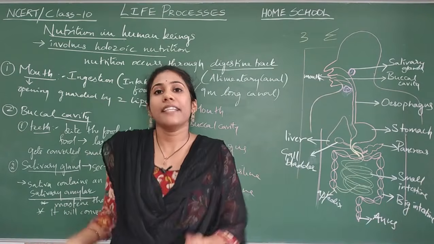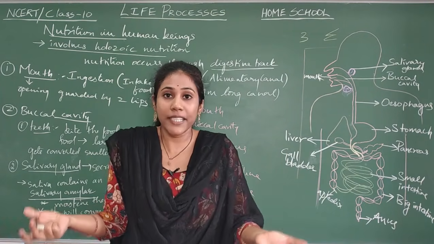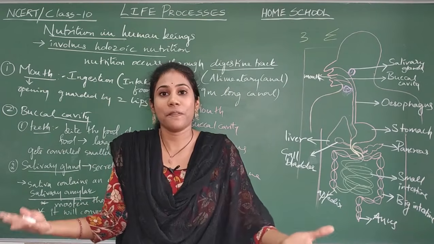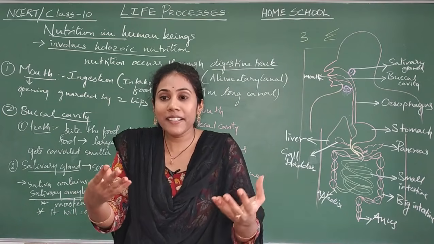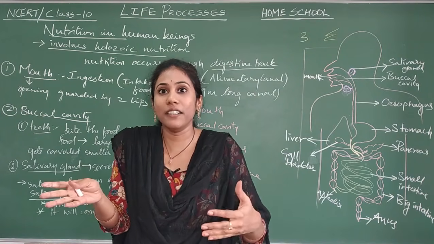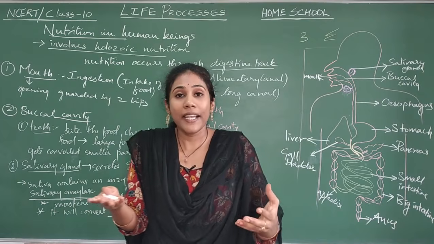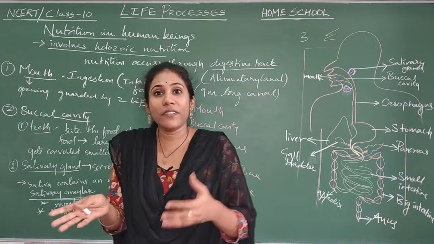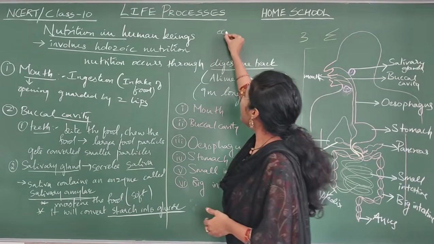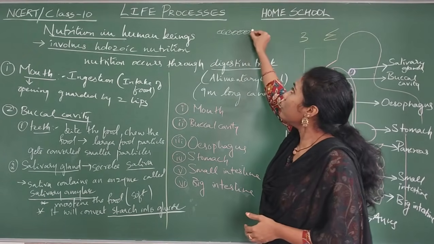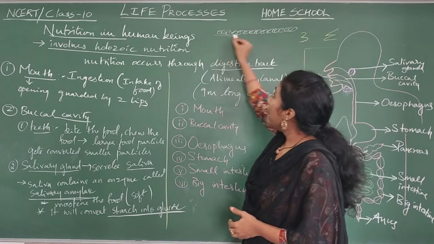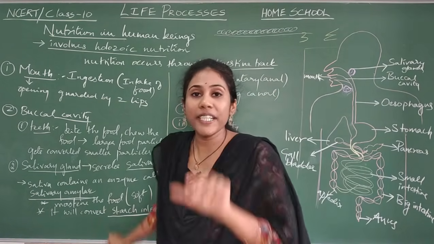If you eat rice, it contains starch, not glucose. Eggs, meat, fish, chicken and mutton contain proteins. Oil and ghee contain fats. Starch is a long chemical molecule made up of many glucose units.